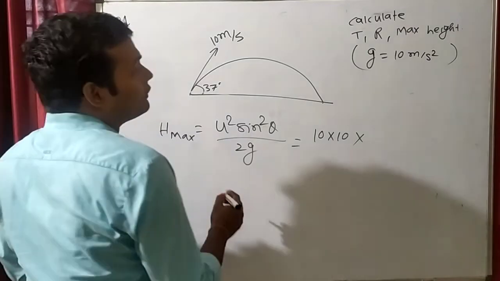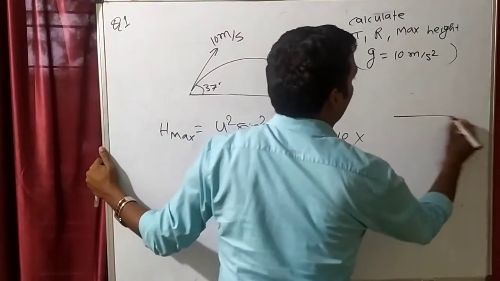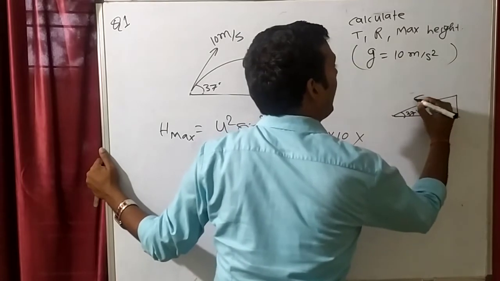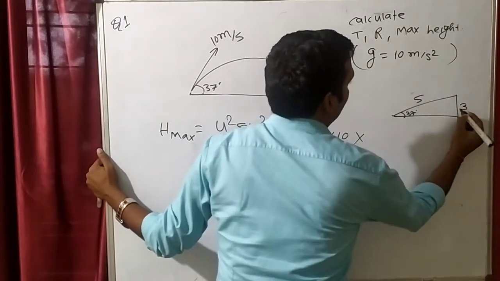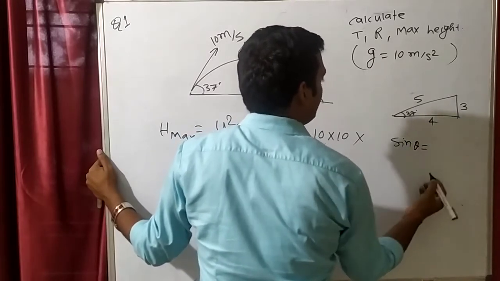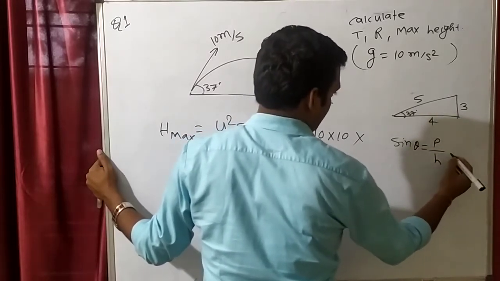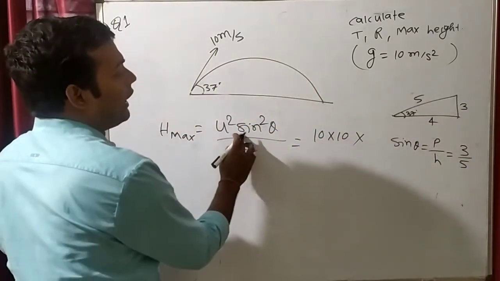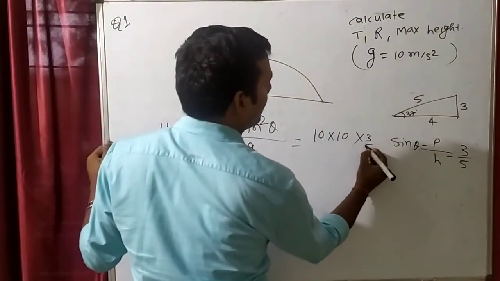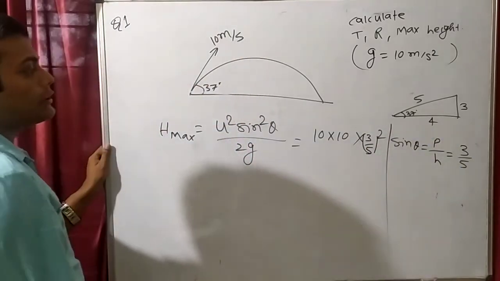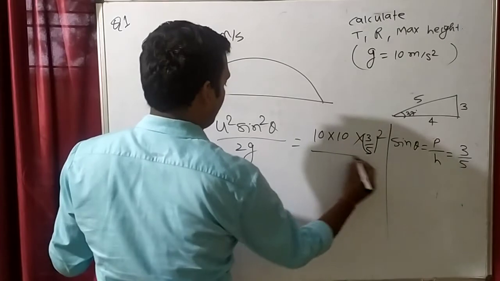Sin 37 value was how much? Again see, for the 37 degree angle, this will be 5, this will be 3, this will be 4. So sin theta is what? Perpendicular by hypotenuse, that means 3 by 5. So sin 37 means 3 by 5 whole square. Sin square theta divided by 2g.